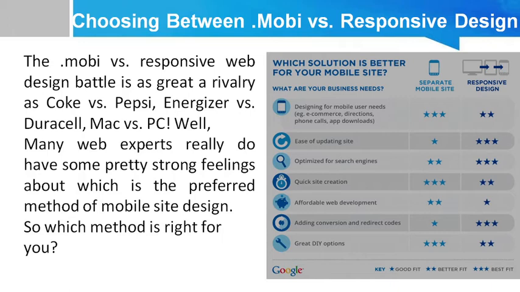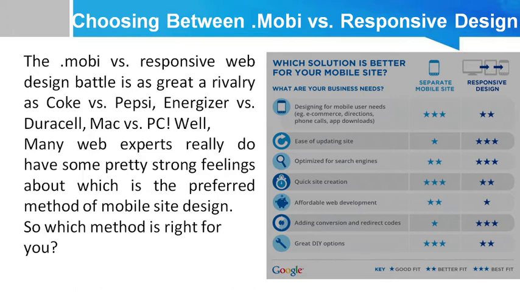So it depends on your business objective, which one is suitable for your need. In this figure, you can see that there are the various business need and according to your business need, you can choose which one is better. Means you need a separate mobile website or you need a responsive web design.